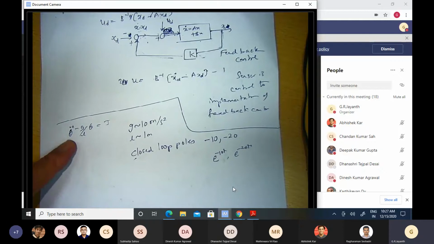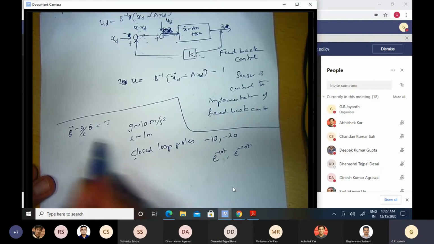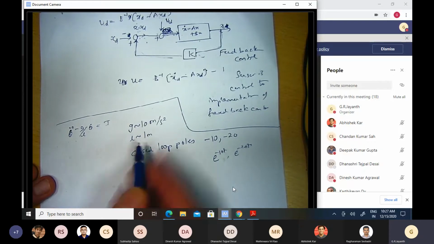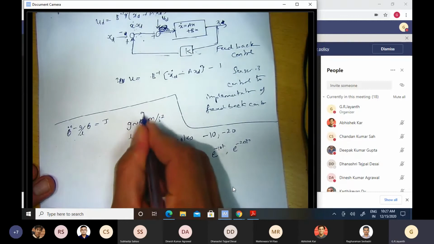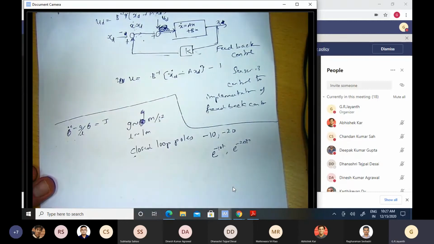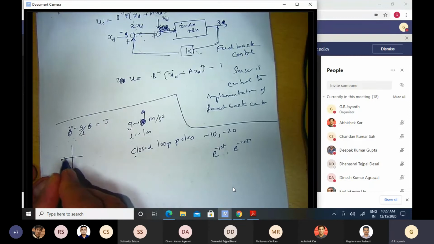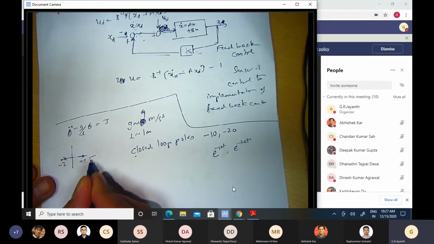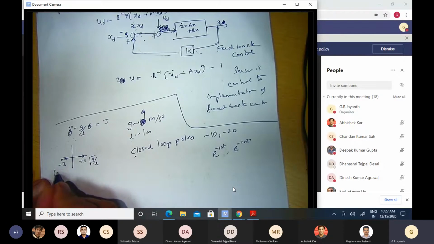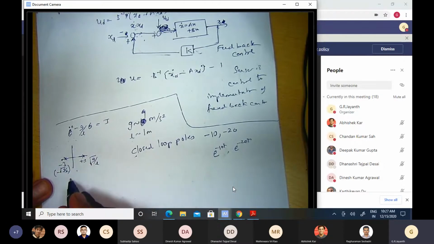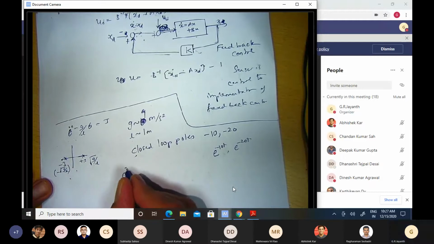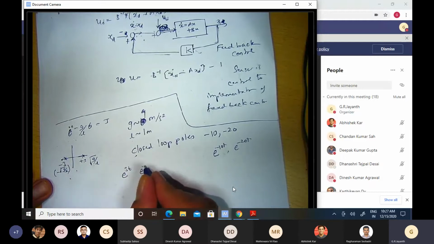Whereas right now, since g is 10, let me make g 9, because we'll take the square root sometime. Okay, 9 meters per second square. So you will have one pole at minus 3 and one pole at plus 3: square root of g by L, and the other is minus square root of g by L. So you see that right now the modes are of the kind e to the power plus 3t and e to the power minus 3t.